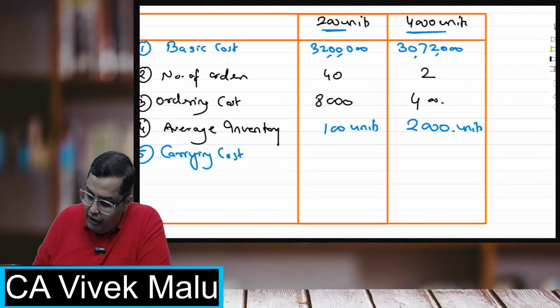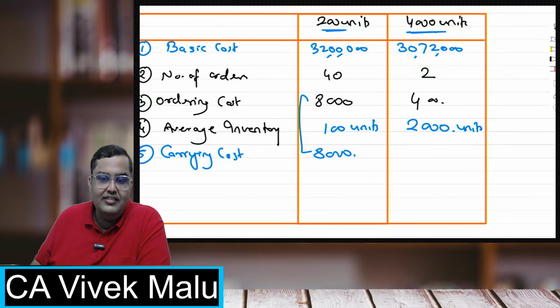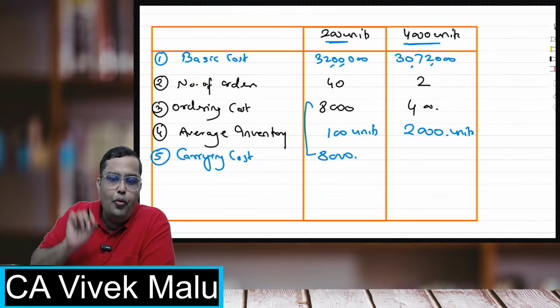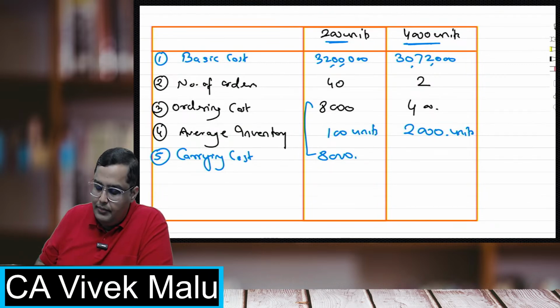So 100 into 80, 8,000. And you can see ordering and carrying are coming same. Okay, at EOQ level, ordering and carrying always come same. That's a rule. In fact, if you make a graph, the ordering and carrying cost cut at a point which is EOQ. That is why they always come same.